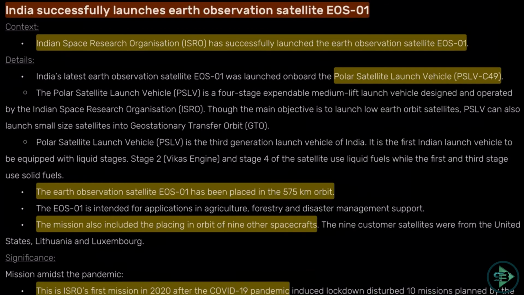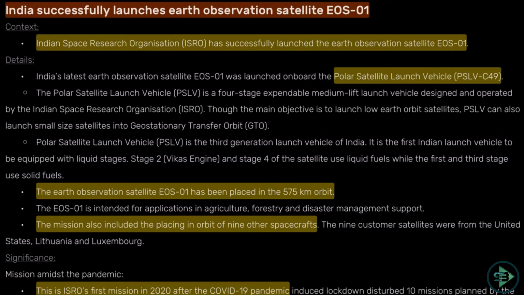Next set of news we come across is from ISRO, Indian Space Research Organization. ISRO has successfully launched the Earth Observation Satellite EOS-01. This is ISRO's first mission in 2020 after the COVID-19 pandemic. Okay, that's why it is part of the news.